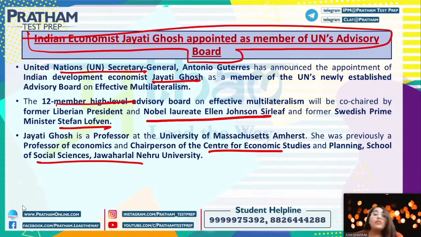So the interesting thing I told you was, she is related to JNU, and JNU is often in the news. It is one of the top educational institutes we have. So again, Jayati Ghosh, member of the United Nations Advisory Board, and who is its chairman? The names are right in front of you: Ellen Johnson Sirleaf and Stephen Löfven. So this is the news for you.